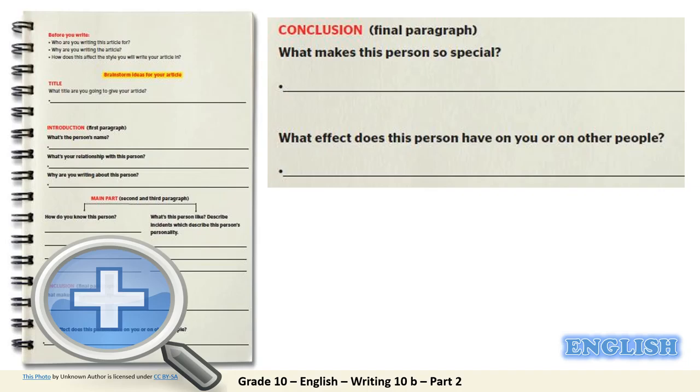Okay, let's move on to the final part, which is the conclusion. And here you have to answer the following two questions. Question 1, what makes this person so special? And what effect does this person have on you or on other people? Try to think about possible answers, and then I'm going to give you a suggested answer.